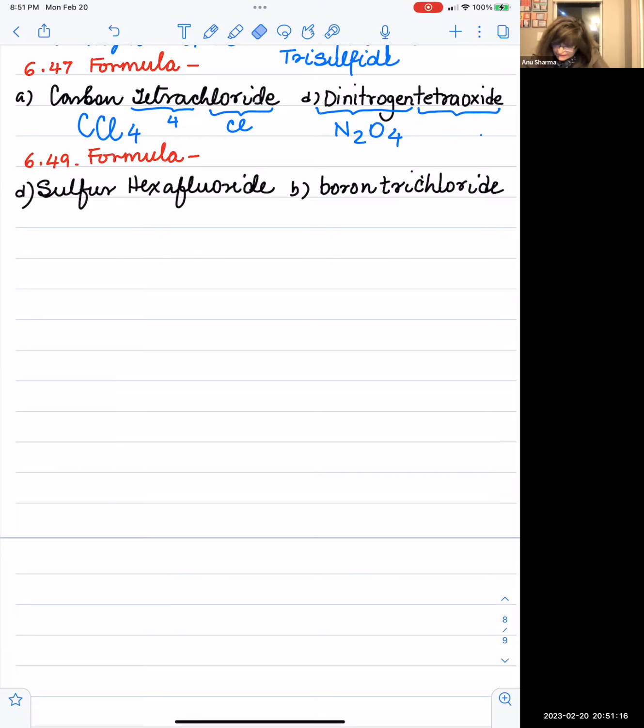Okay. Next is sulfur hexafluoride. Hexa stands for 6. Fluoride stands for F, and sulfur stands for S. So this becomes SF6. Boron trichloride. Boron is B, tri is 3, and chloride is Cl. So this becomes BCl3. Okay, so this finishes the nomenclature part.